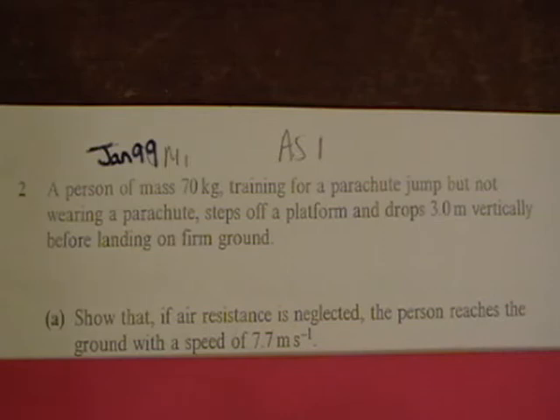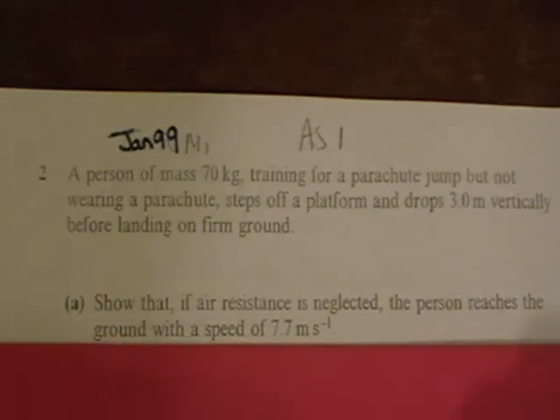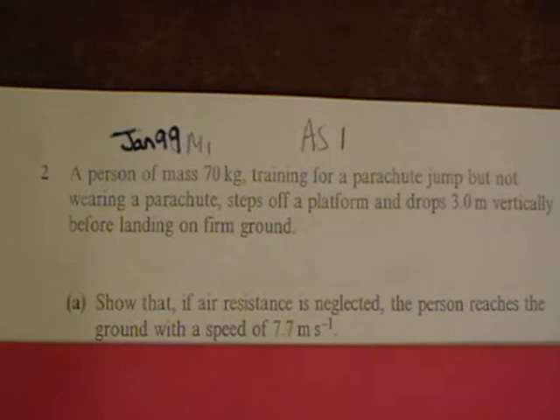This is a series of questions on momentum, and this is quite an old question from January 99, AS1, question 2. A person of mass 70 kilograms training for a parachute jump but not wearing the parachute steps off a platform and drops 3 meters vertically before landing on firm ground. Show that if air resistance is neglected, the person reaches the ground with a speed of 7.7 meters per second.